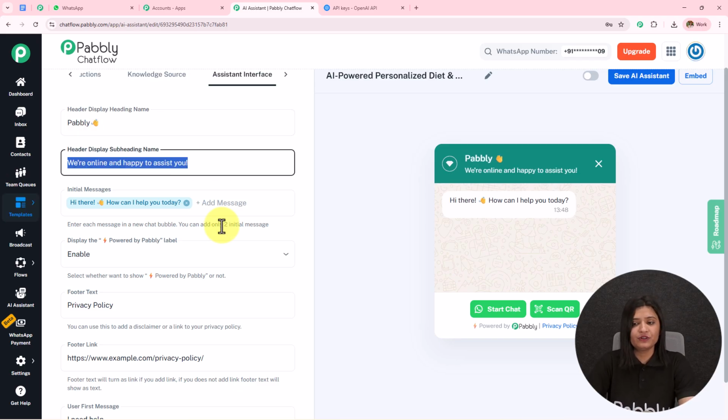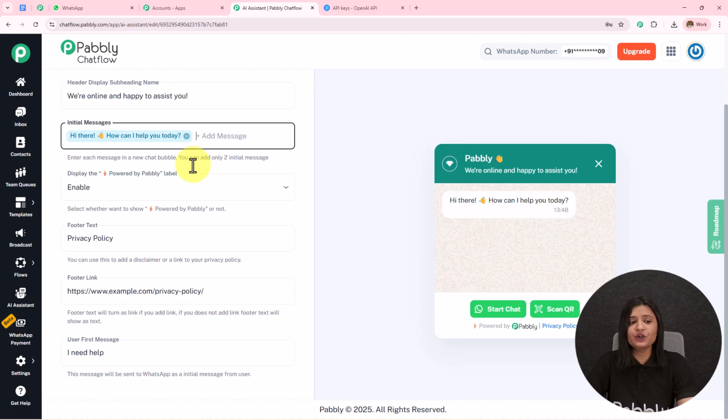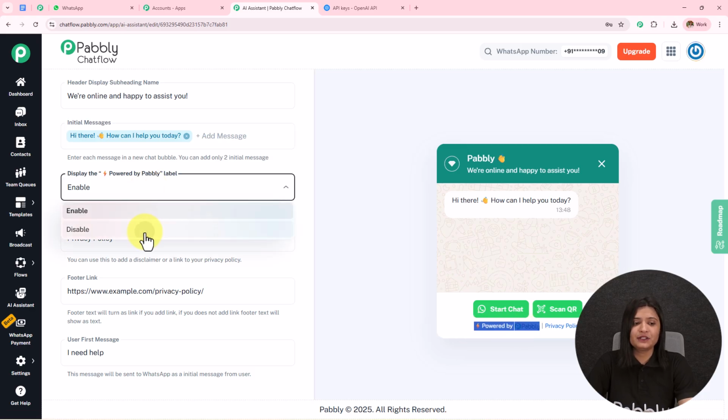If you want, you can remove it and it will be removed from here. We have initial messages using which my AI is going to reply. You can enter 2 initial messages. I have entered only 1. Then if you want to keep this enabled, powered by Pabbly, you can keep it. If you want to disable, you can do that.